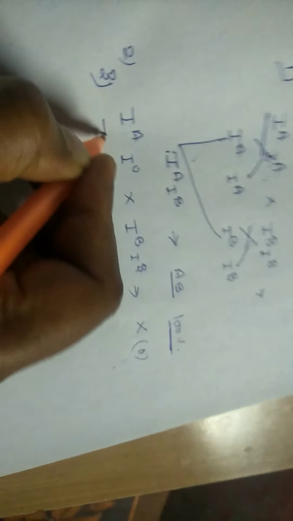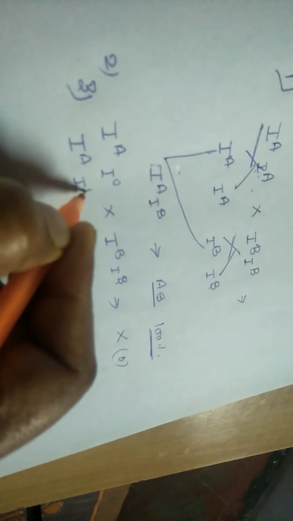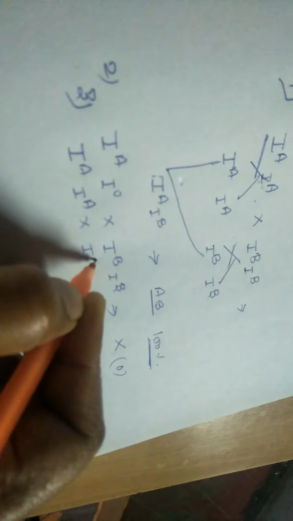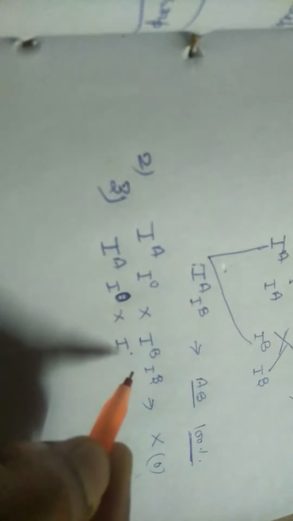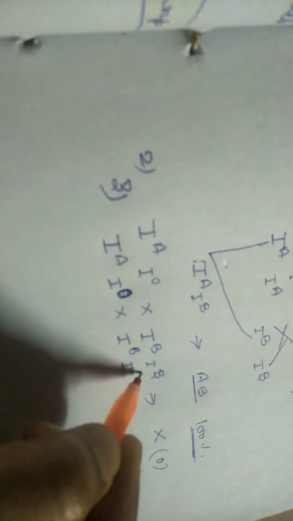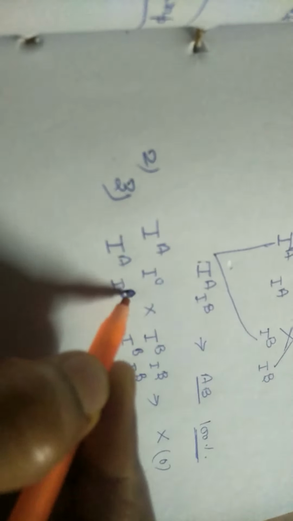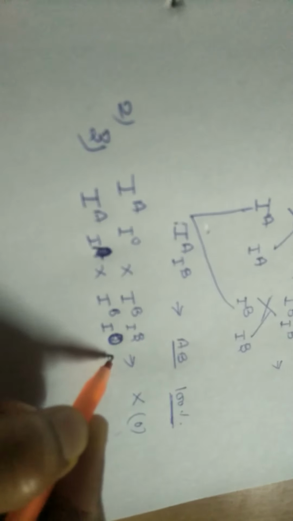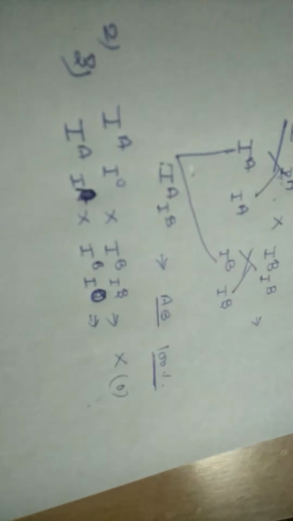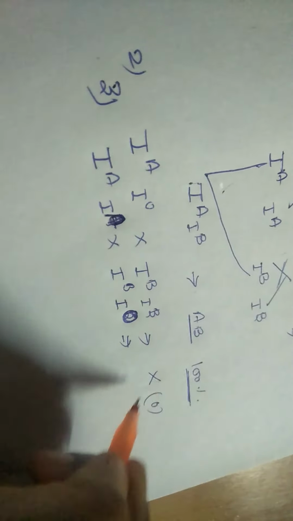If we take it in this manner, IA, IB, IO, then also in any case blood group O will not come.